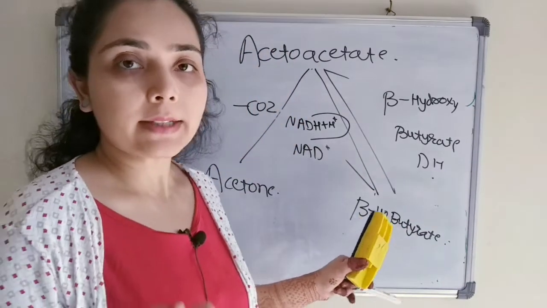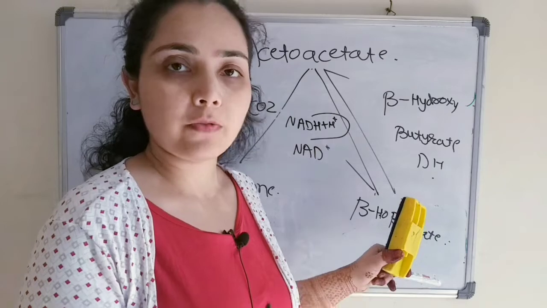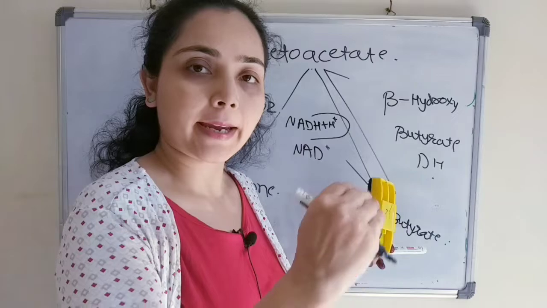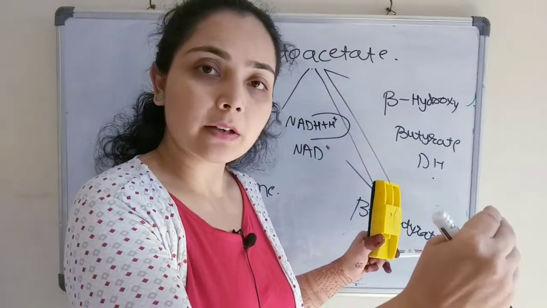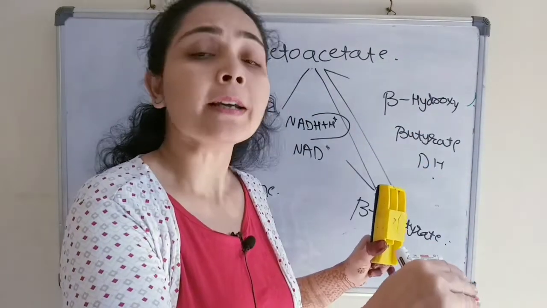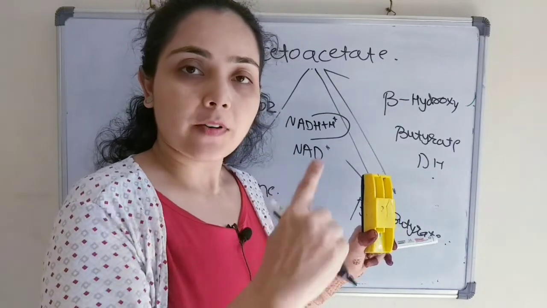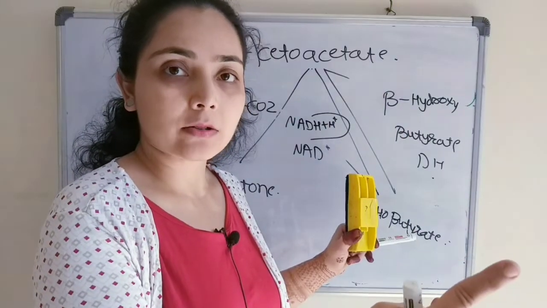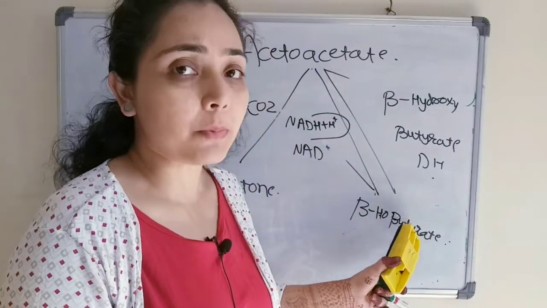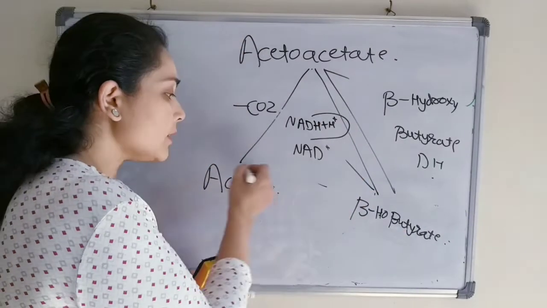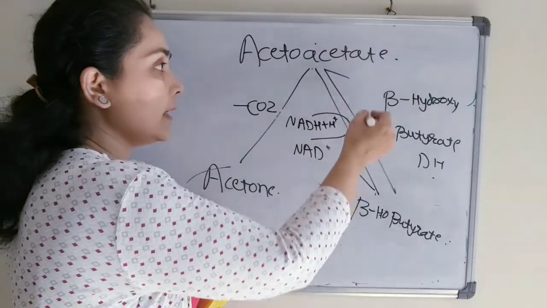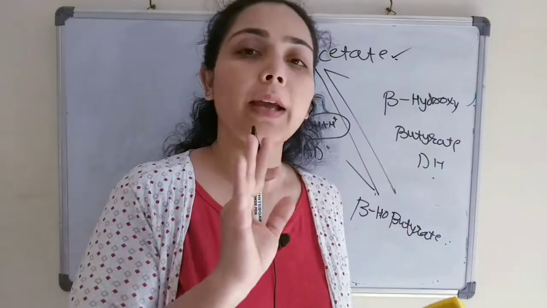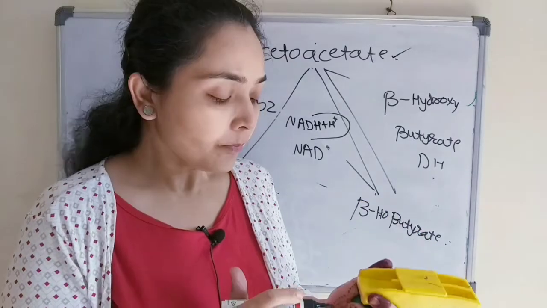which is also known as 3-hydroxybutyrate. Both ways it is correct. If you start from the functional group, the first, second, third, at the third carbon an OH group is there, therefore it is also known as 3-hydroxybutyrate. And after the functional group, the first carbon is alpha, second is beta. So on the beta carbon a hydroxyl group is there, therefore it is known as beta hydroxybutyrate. Both of these ketone bodies are obtained from acetoacetate, therefore this is a primary ketone body and this is a secondary ketone body.